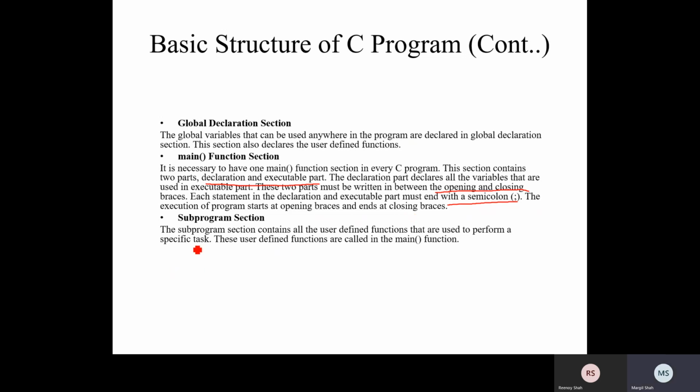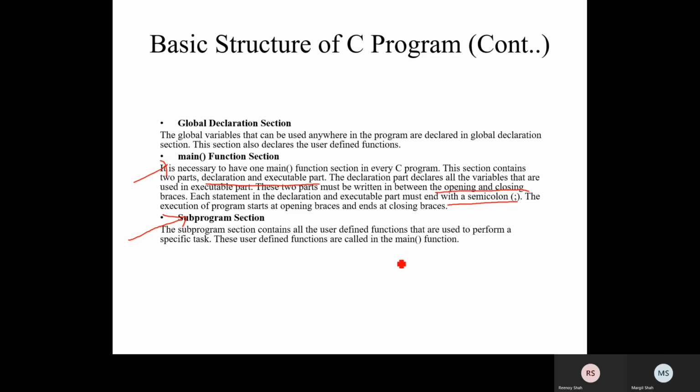Subprogram section. The subprogram section contains all other defined functions that are used to perform a specific task. These user defined functions are called in the main function. So basically, whatever function we have defined in this particular section must be called from the main body.